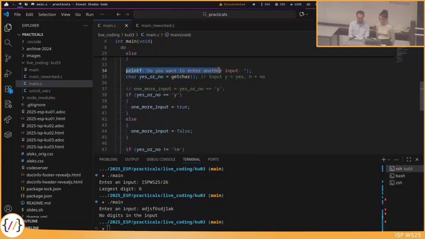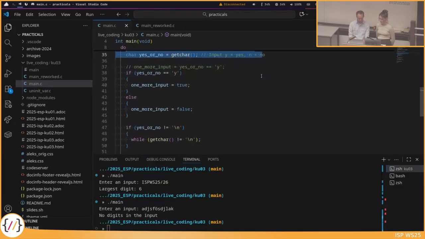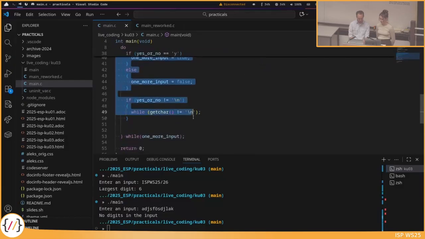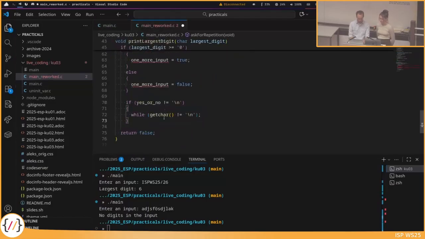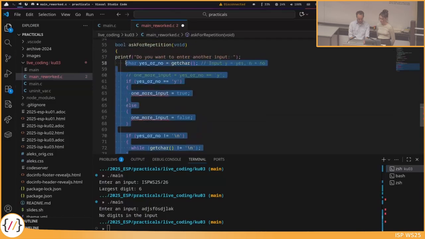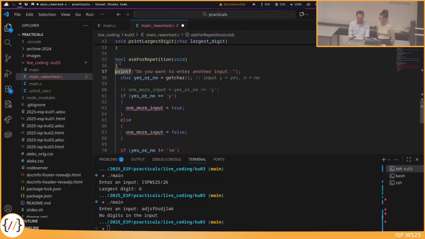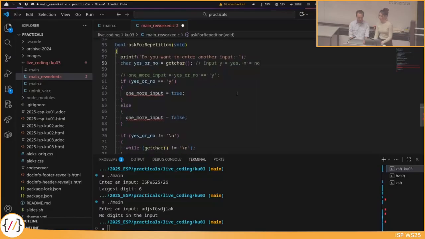So it's now the part from, do you want to enter another input until, yeah, we have cleaned up the input that was written by the user. So do again a bit of formatting. So we print, we read the input. So we don't have now a variable one more input in this function.